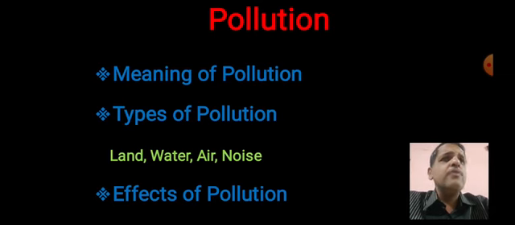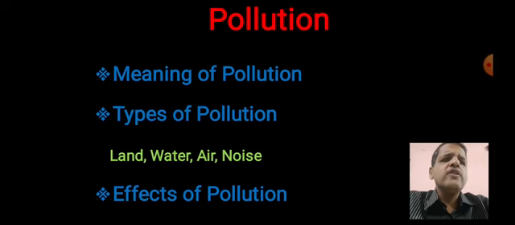Then what is water pollution? The water from industries we are taking directly into rivers without any purification. That creates water pollution. Then there is air pollution, like carbon monoxide or methane or residues from different vehicle fuels.